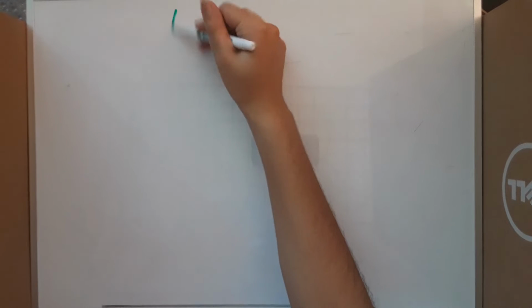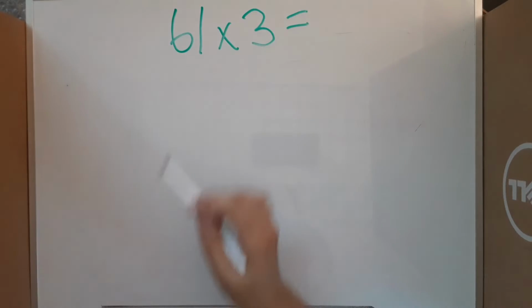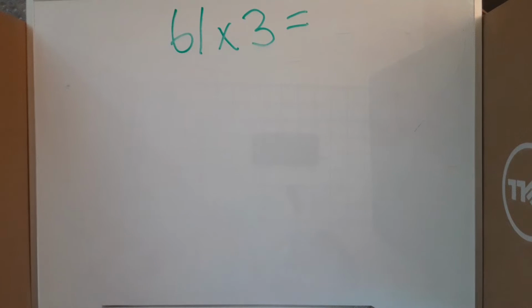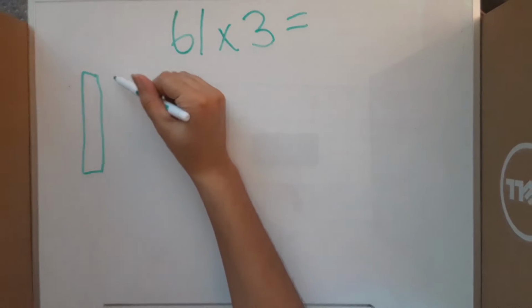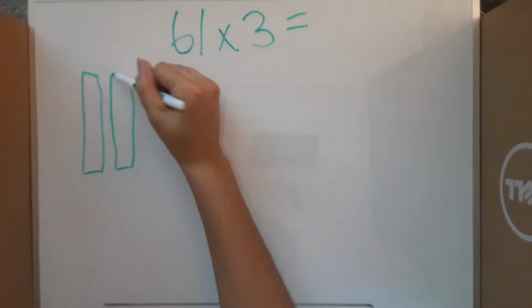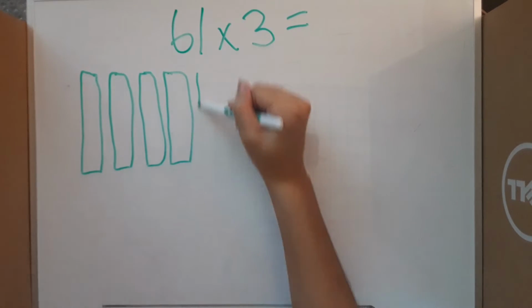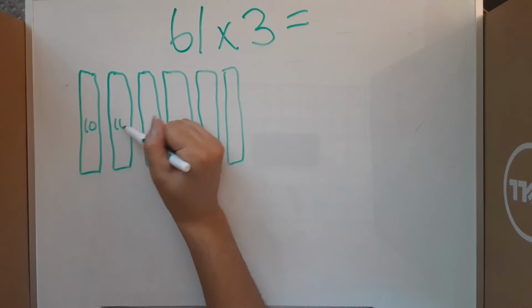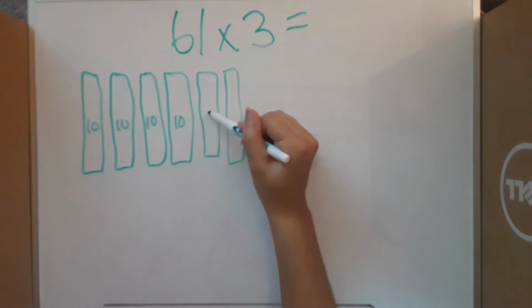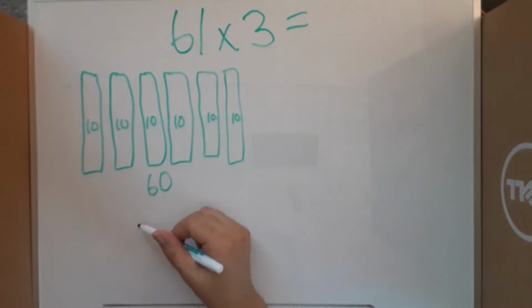The next problem we'll do is 61 times 3. Let's write 61 out using our blocks. We'll have 6 blocks of 10, and 1 block of 1.